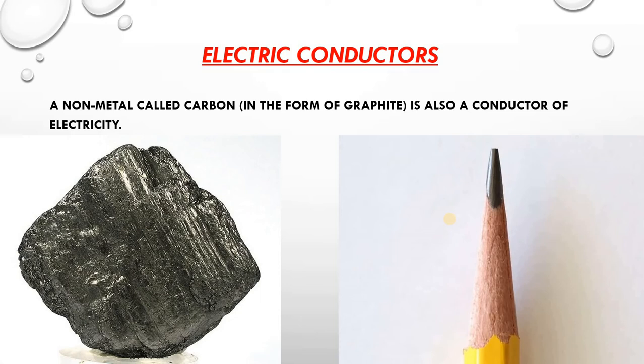Now, among the non-metals, there is graphite. Okay, graphite is a form of carbon. It is also a conductor of electricity. Now, this is actually the graphite, and mostly the thin black core of our pencil. This thin and black core of our pencil is called pencil lead, and it is made up of graphite. Okay. Now, this is a non-metal and this is a conductor of electricity. All right.